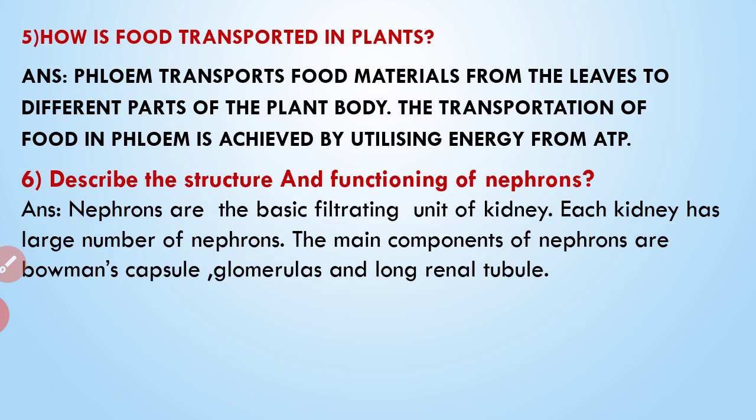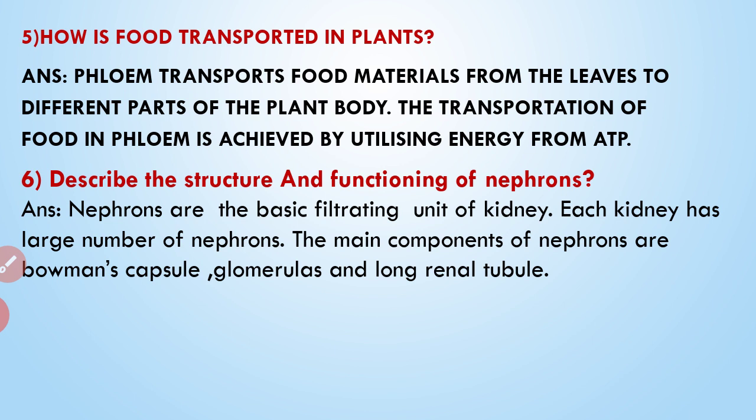The next is, how is food transported in plants? Phloem transports food materials from the leaves to different parts of the plant body, and the transportation of food in phloem is achieved by utilizing energy from ATP, that is adenosine triphosphate. So they transfer the food by utilizing the energy, that is adenosine triphosphate.